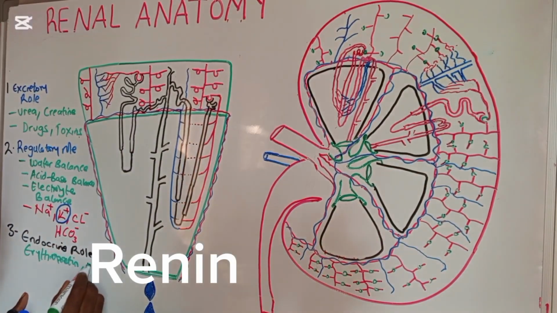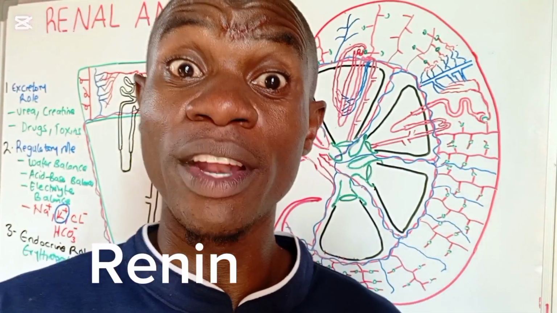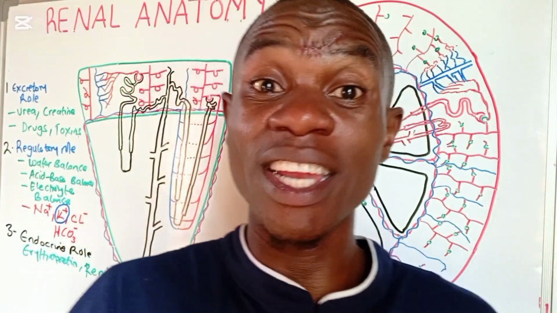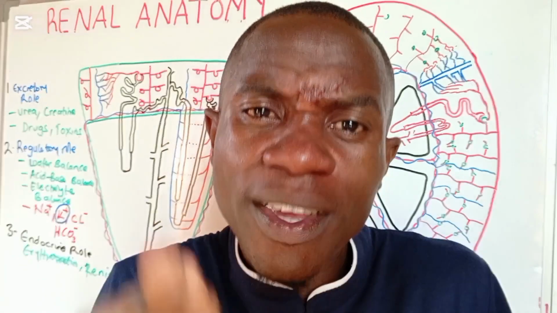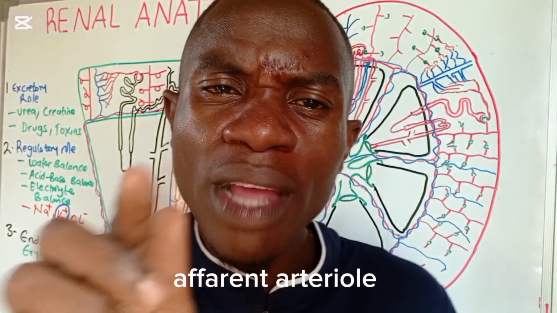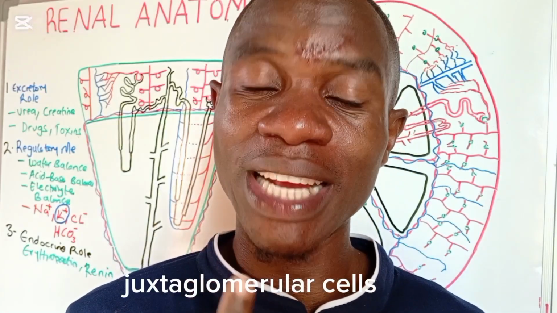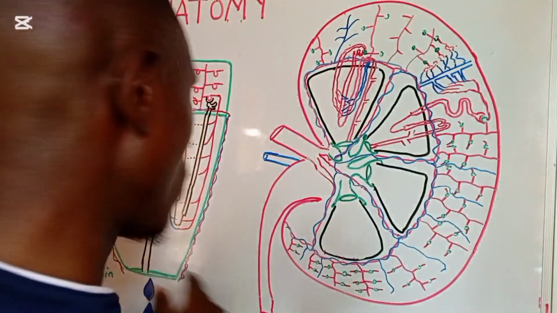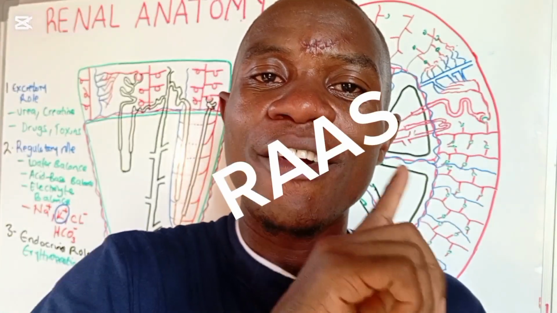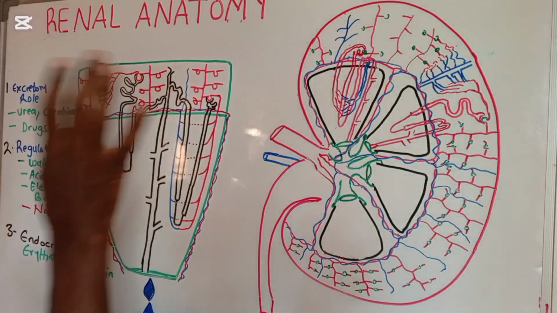Another one is renin. Renin is very important. You may ask yourself, where is renin produced? When we go into the functional structure of the kidney, we shall see the nephron, and that is where we have a specific area towards the entrance of the glomerulus, around the afferent arteriole. We have specialized cells which we call the juxtaglomerular cells. These are the cells that release renin, which is responsible for initiating the process of RAS. So these are mainly the roles of this renal system.